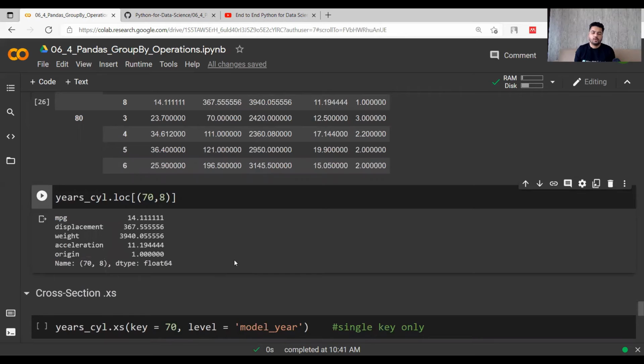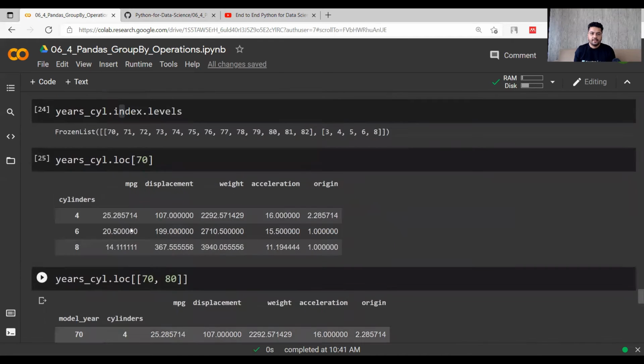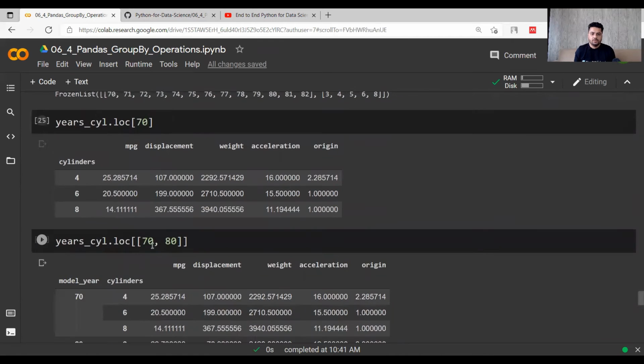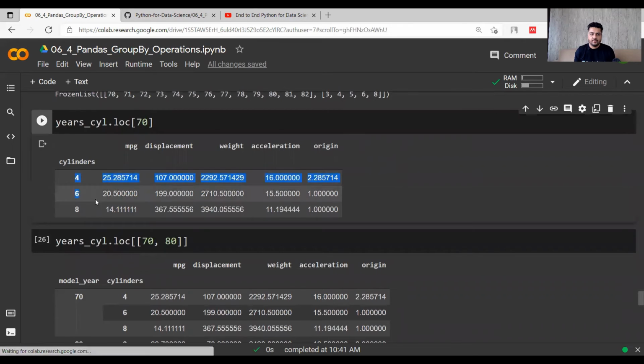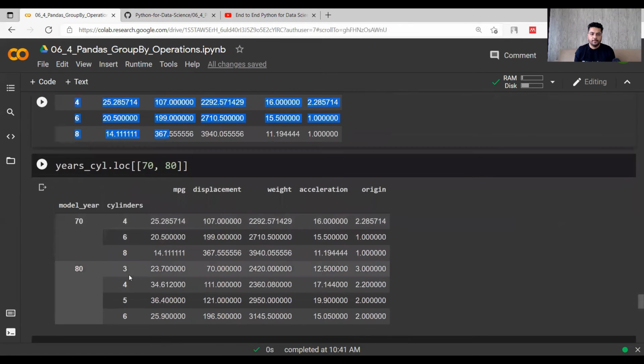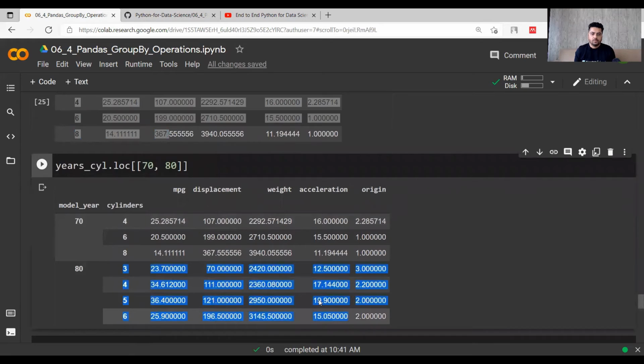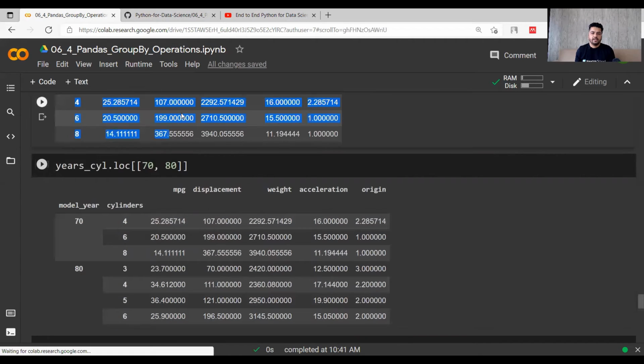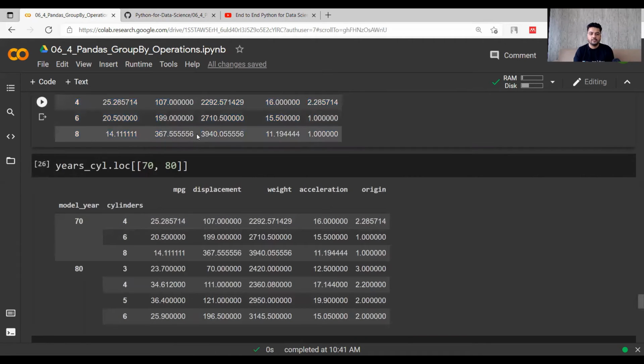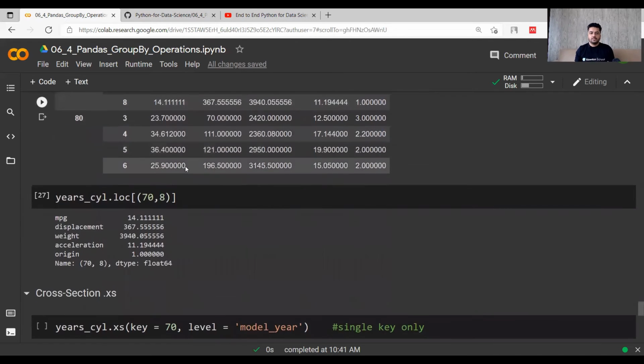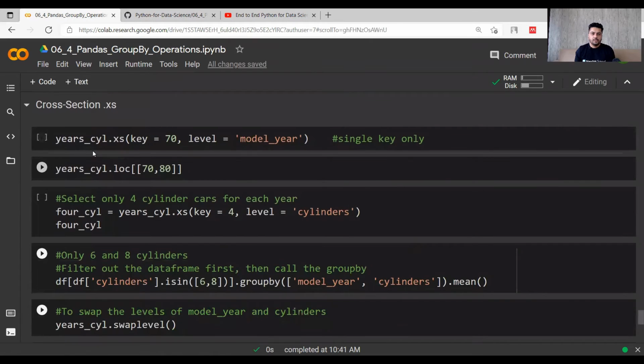Now let's do some cross-sectioning. Cross-sectioning means that every time I'm getting the values of a particular year, I'm getting it as a triplet, or maybe having 4 values. So let's say I want to get all the values with 4 cylinders over a number of years, right? We had 70 to 82, 13 years, and I only want to print the rows having 4 cylinders in it. This is how we will do it in cross section.